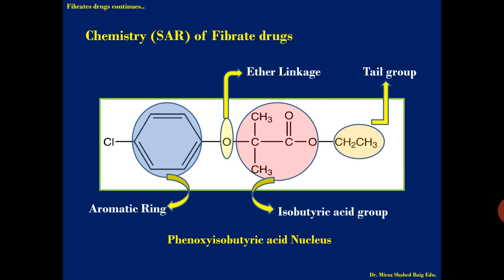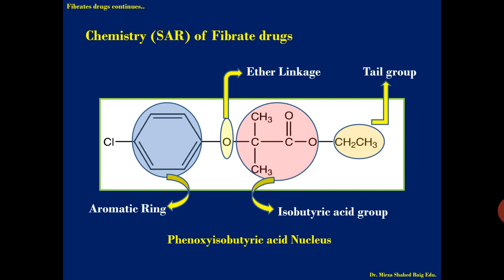If we replace the ether with ester or any other atom, instead of oxygen we have nitrogen, phosphorus or sulfur, which are lone pair containing compounds, the loss of activity you will get. So the oxygen atom or ether linkage should be present in between the butyric acid and the aromatic part for activity.